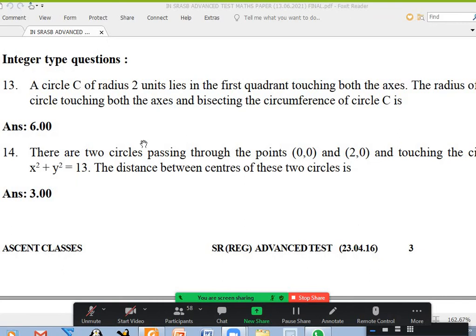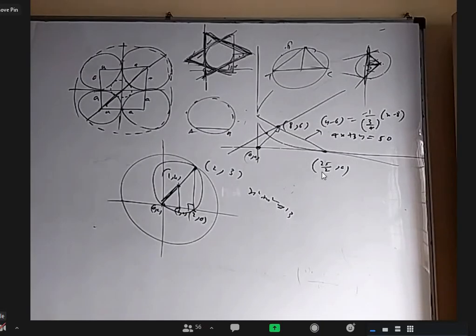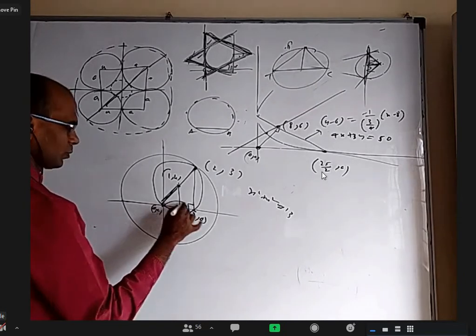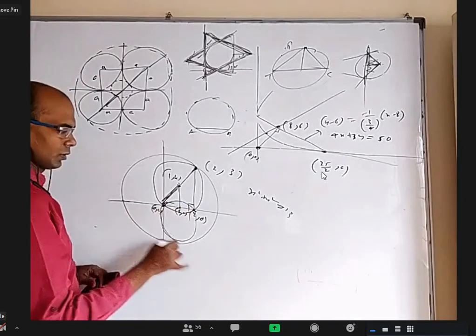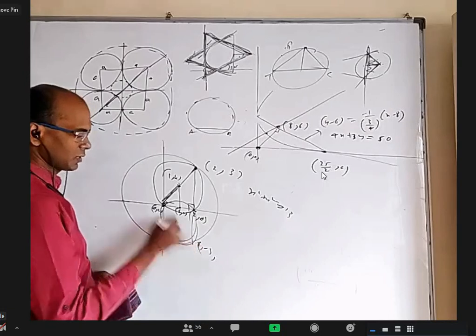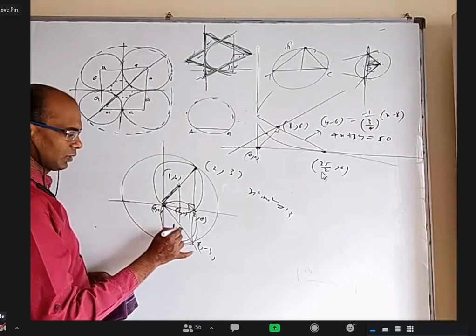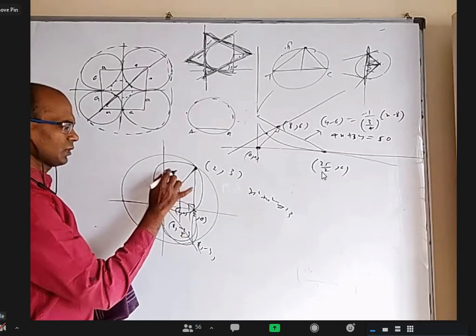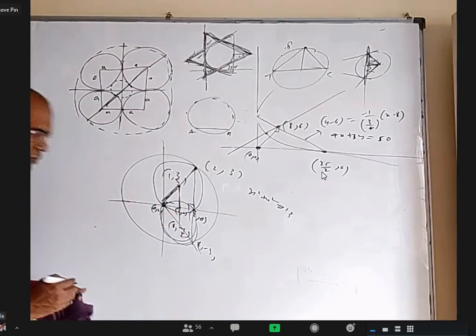Okay, what is that they want? The radius of the circle touching, okay, they want only radius. Oh, radius, then I should do all these things. No, which question am I doing? 14, sorry. The distance between the centers of the two circles. Okay. So there are two such circles, one on the top, one on the down. One will be like this down. This will be 2, minus 3, and this center will be 1, minus 3 by 2. This will be 1, 3 by 2. So the distance is 3 units.